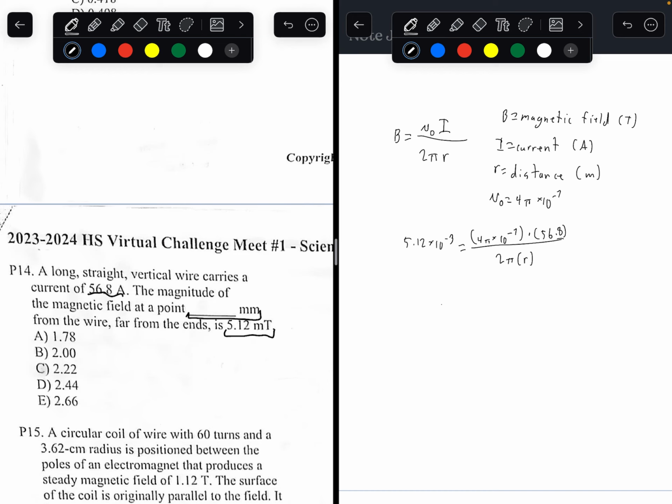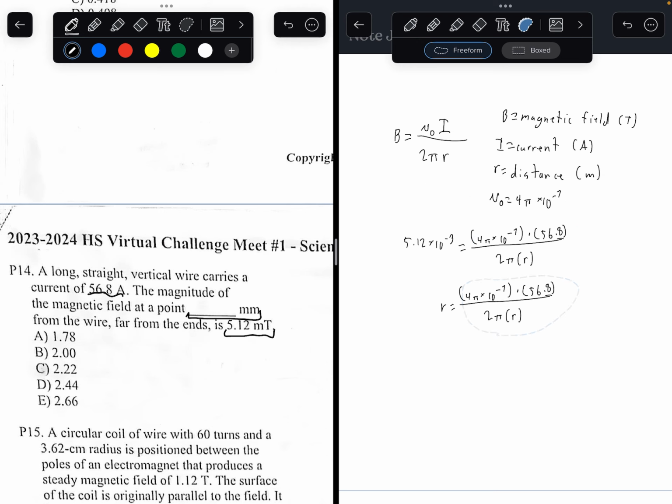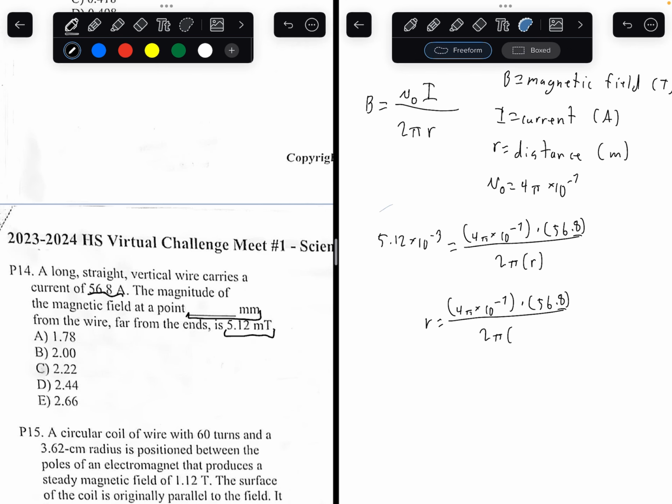So, taking your calculator and just trying to isolate R, you're going to get, replace that with this number here.